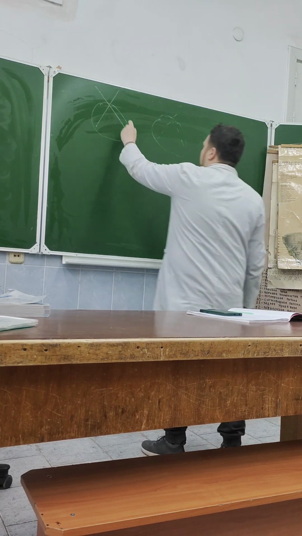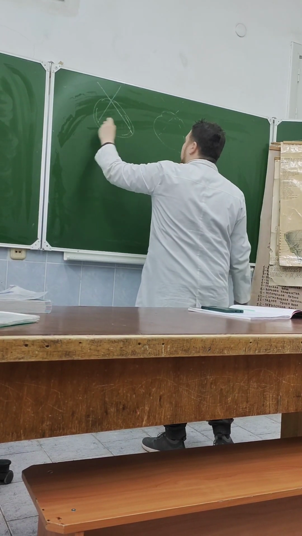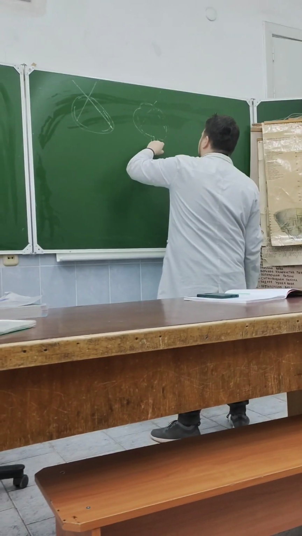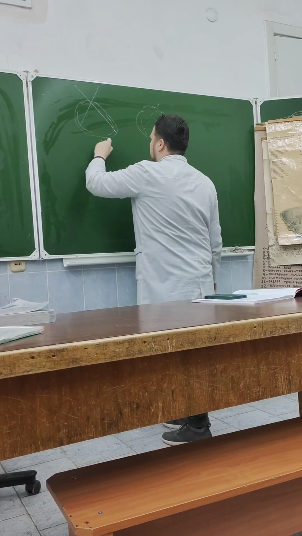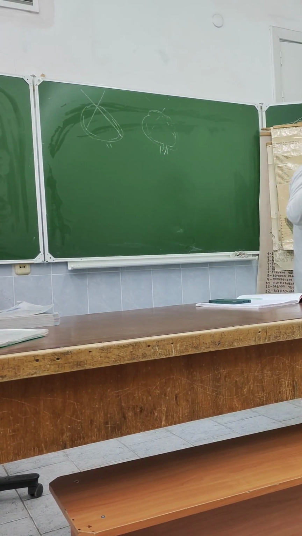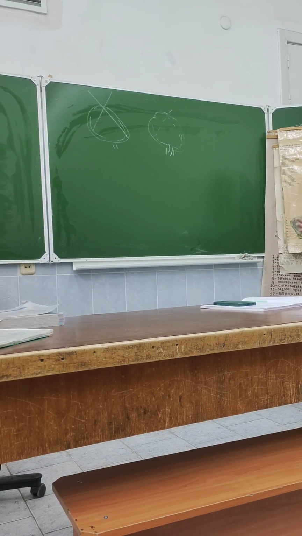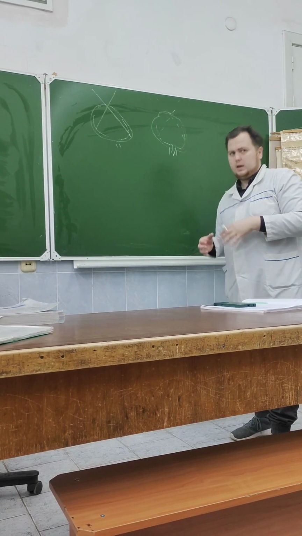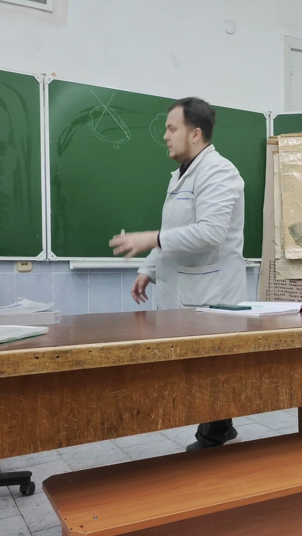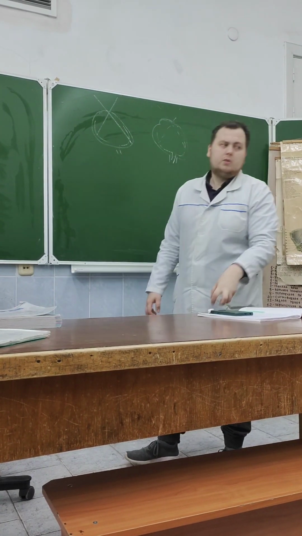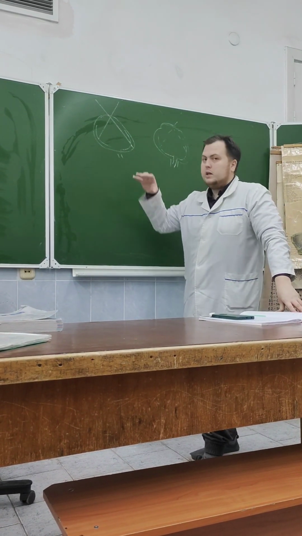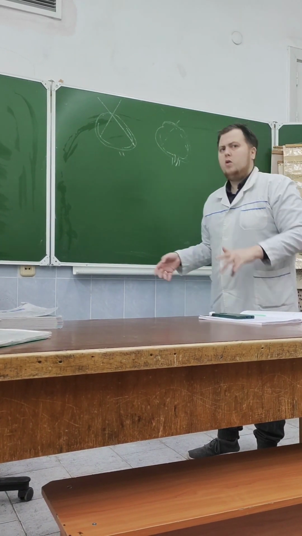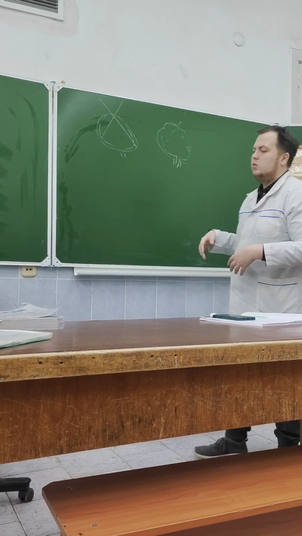What happens? Here, two parts of the retina, and the axons of these ganglion cells form the optic nerve. The fibers of the optic nerve are concentrated in one place, which is the blind spot of the retina. They form the optic disc and the optic nerve starts. The first part is the intraocular part of the optic nerve, which will perforate all layers of the eyeball: all the retina, all the choroid, all the sclera. Then it goes to the orbit.